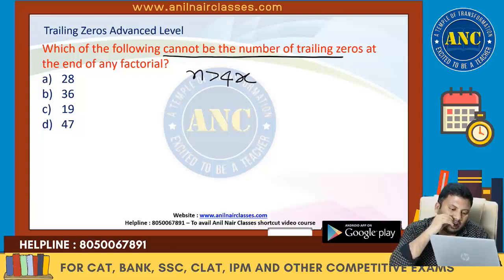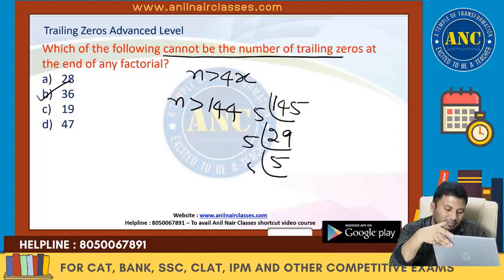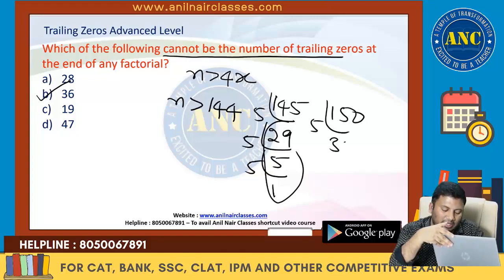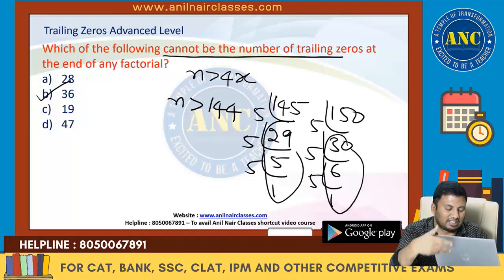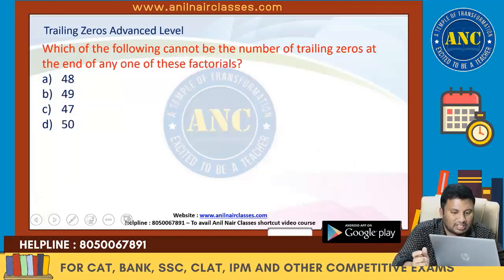Now, please tell me, right? Answer for this question is 36. We just did. N is greater than 144. So, 145. 5 29s are, 5 5s are, 5 1s are. I think we did the same question. In the PPT, it is repeated. 5 1s are, 5 6s are, 5 1s are. 37. So answer is 36. Same question we did.